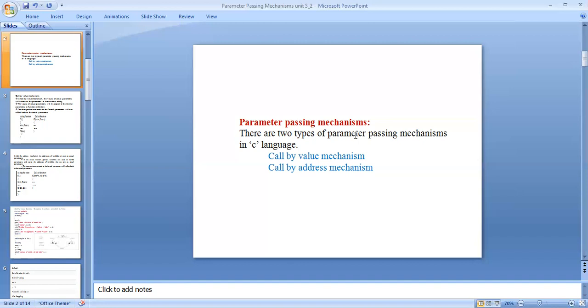This is parameter passing in functions, the types of parameters.